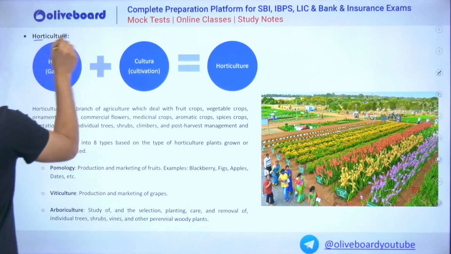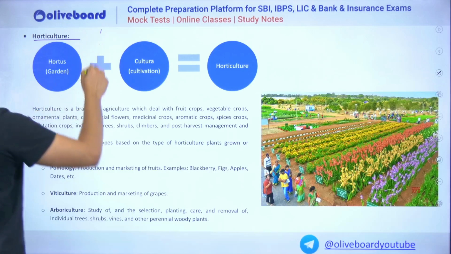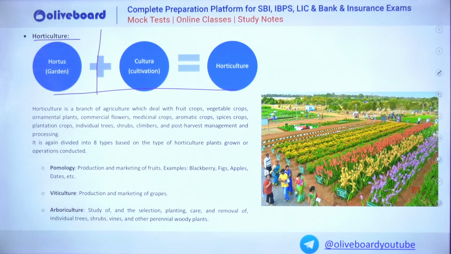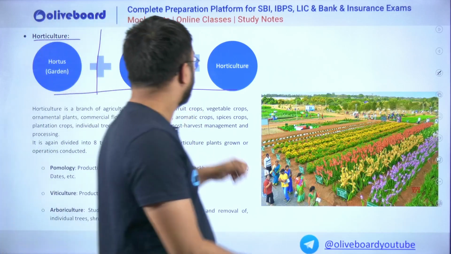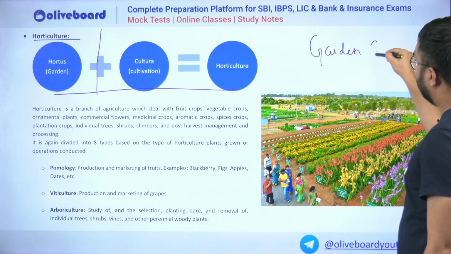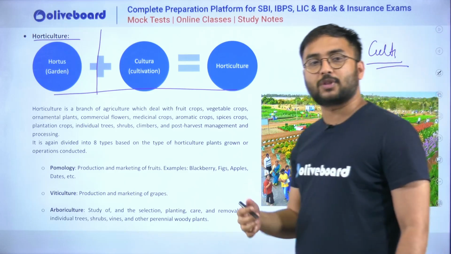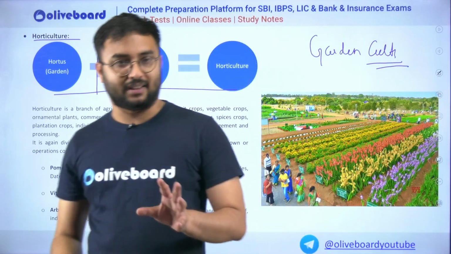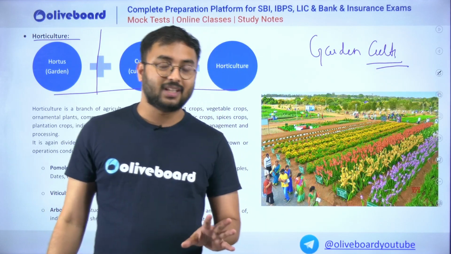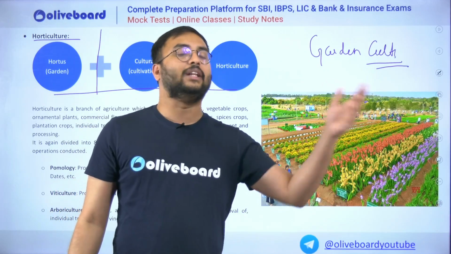Then comes horticulture. When we are trying to understand horticulture, it can again be broken down into two words, hortus and cultura. Hortus is nothing but garden and cultura is nothing but cultivation. So as I told you, horticulture is nothing but garden cultivation. But does it mean literally garden cultivation? No. Garden crops are those crops, certain plants, herbs, shrubs, certain luscious and fleshy plants which need not be grown in the field.